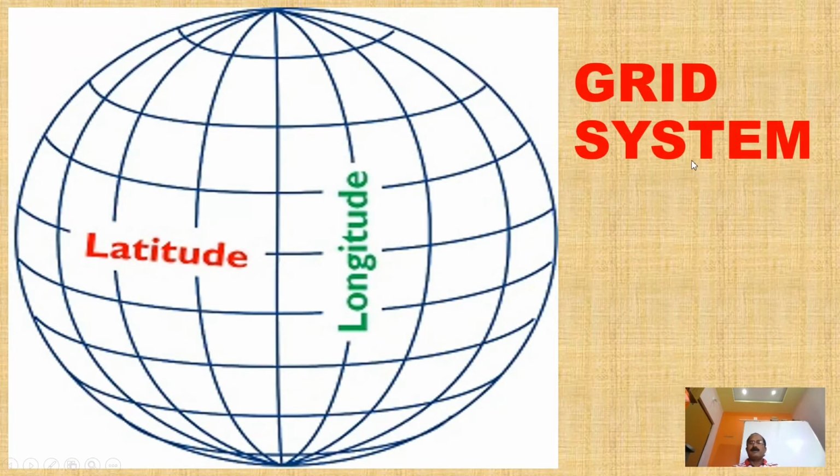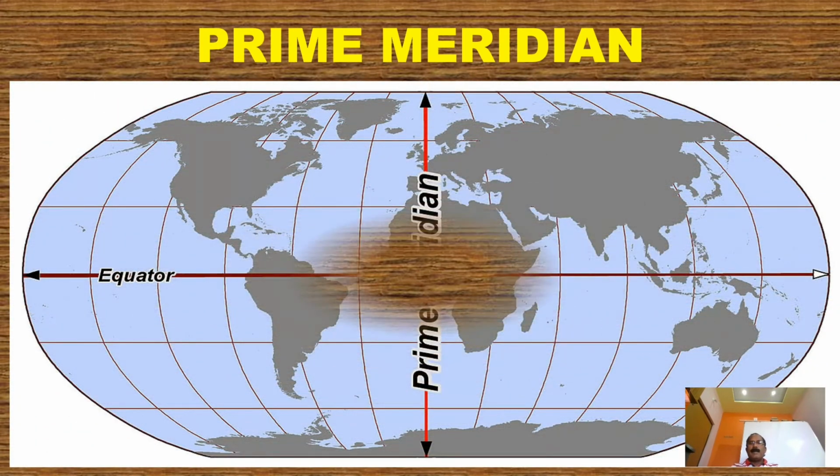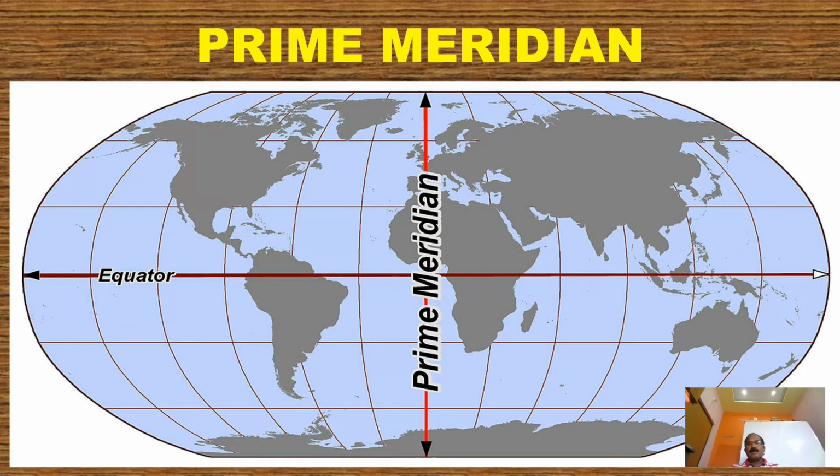This is called the grid system. So the prime meridian, look here, the 0 degrees longitude which goes near London Greenwich is called the prime meridian.